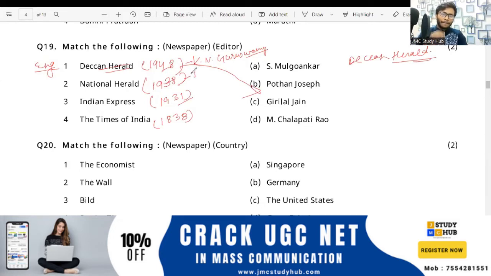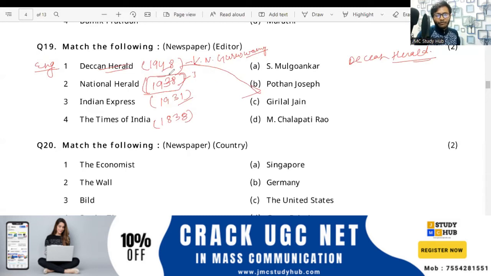National Herald, that is in 1938, and who published this? Everybody can answer this. Please note it. जल्दी से बताएंगे सभी लोग. नेशनल हेराल्ड न्यूज़पेपर का फाउंडर, everybody, very important, and this question has already been asked. ये क्वेश्चन पूछा भी जा चुका है, जल्दी से बताइए everybody. Yes, Monica is saying that this is B. We will discuss this.